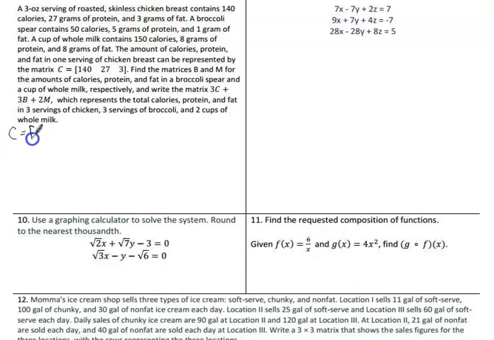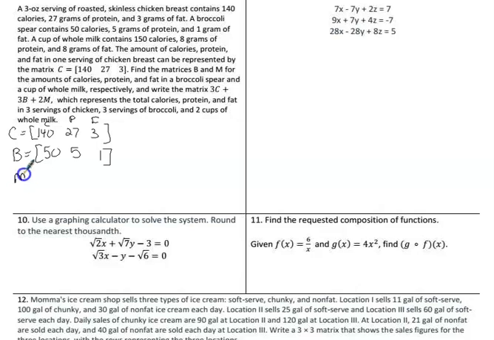And we wanted to repeat that process to find the matrix B for broccoli. Well, broccoli, they tell us, has 50 calories, 5 grams of protein, and 1 gram of fat.